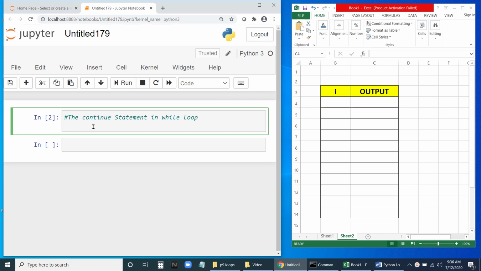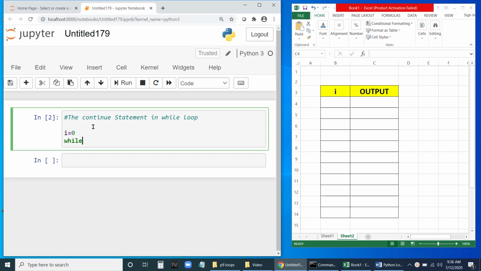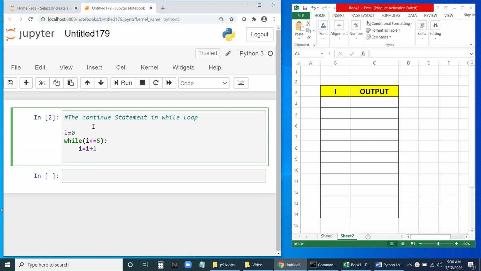Now let us see the continue statement in while loop. Let us start with I equal to 0. We'll have a while loop, while I less than or equal to 5. Then let us increment I by 1. First we'll increment, then we'll print I. Let us run this one.